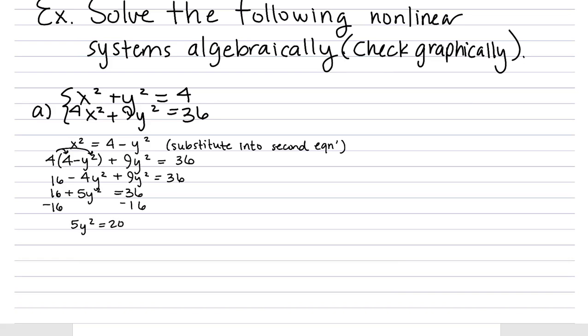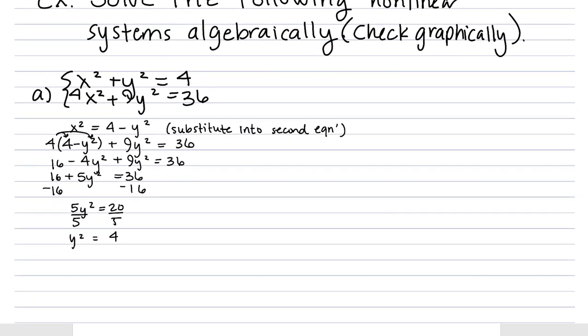Some of these quadratics, you might need to use the quadratic formula or factoring, something like that. But for this one, pretty easy. So dividing both sides by 5, we get that y squared equals 4. And that means our two solutions would be plus or minus 2.